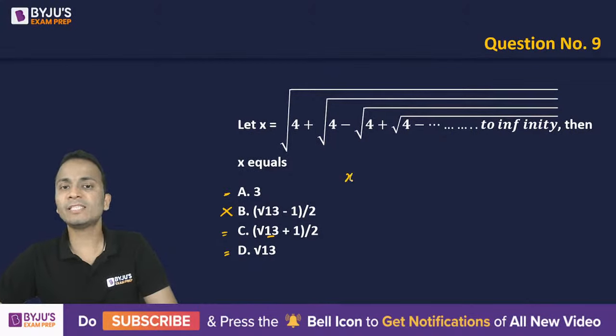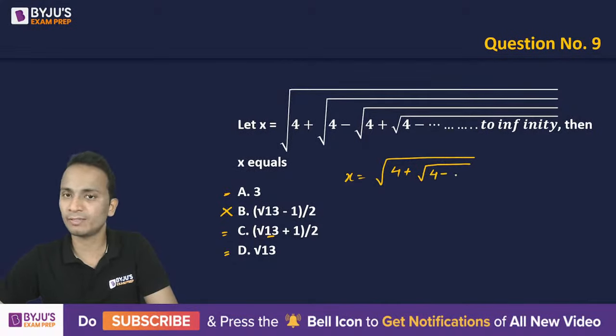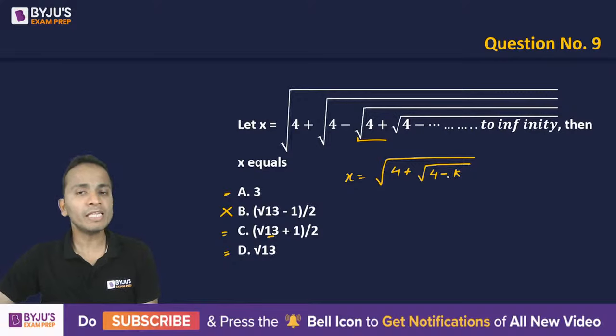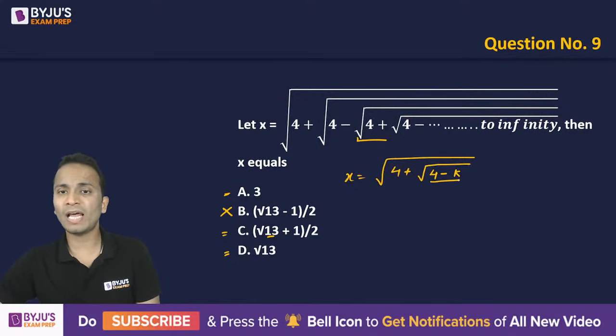Now x is equal to under root of 4 plus under root of 4 minus something. Let me call it k, 4 minus k. Since something is being subtracted from 4, this value will be less than 4.